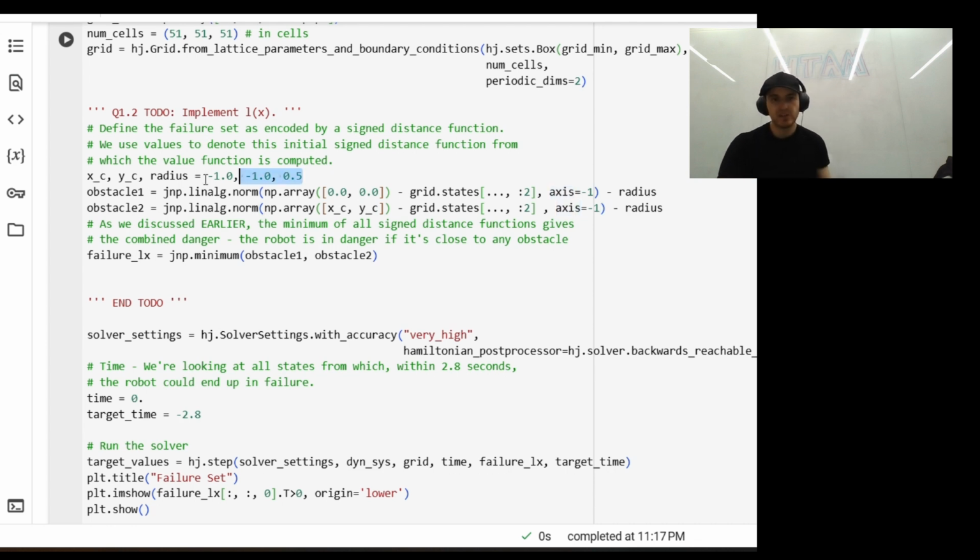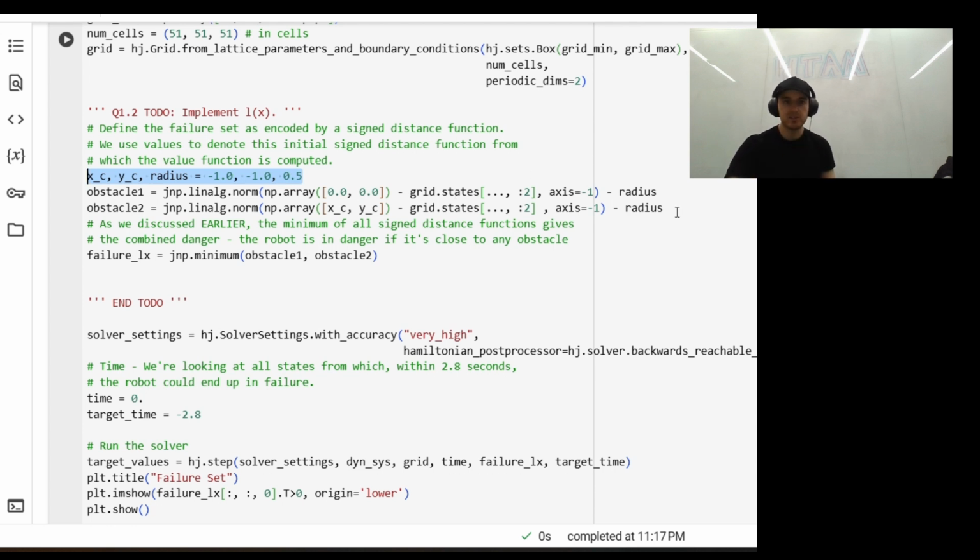So, this is how we define the second obstacle. They define the second one first here. And notice how it has the same radius as the first obstacle. You'll see in the next line, we just define the first obstacle at 0, 0. It's just hard coded. We just pass it right into this.